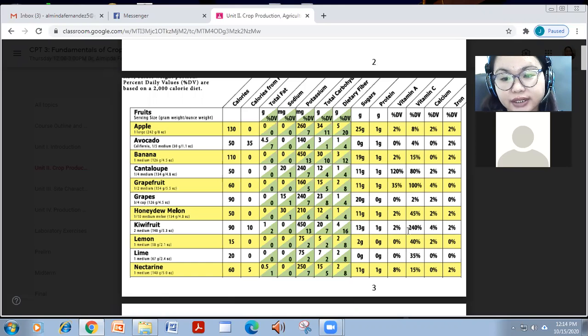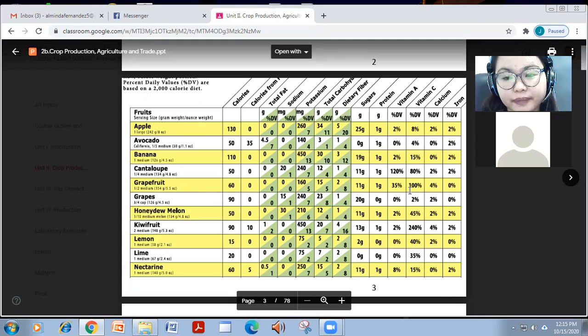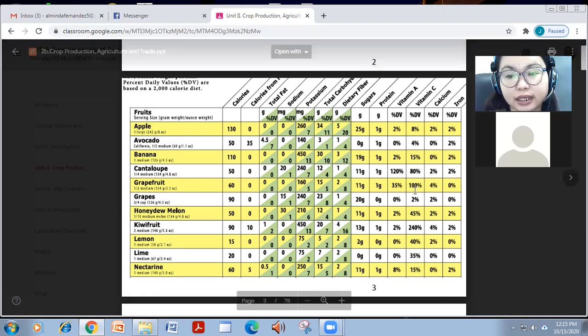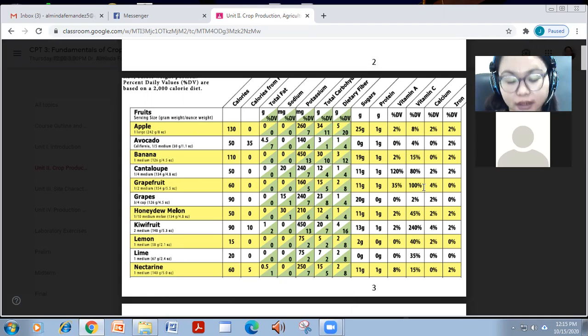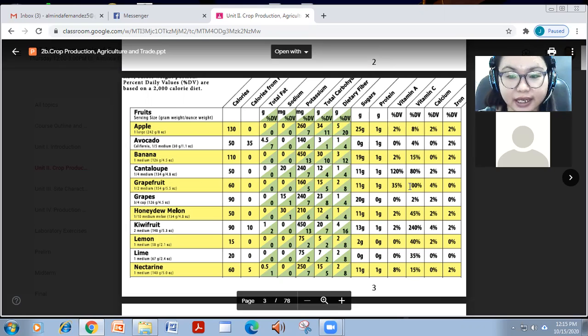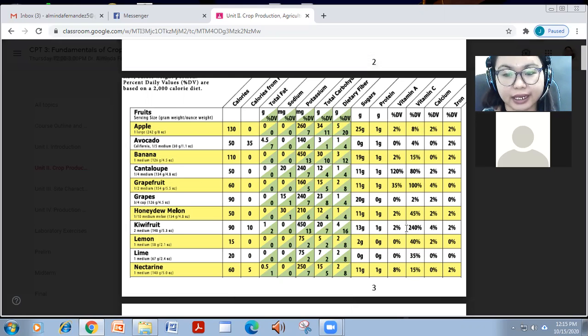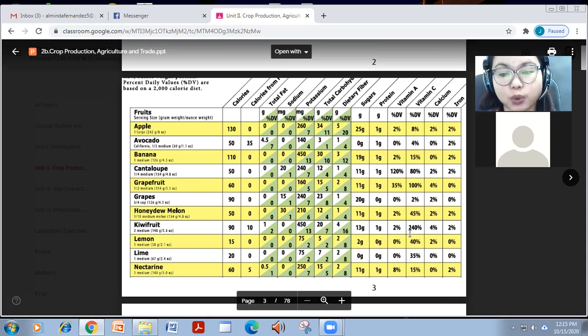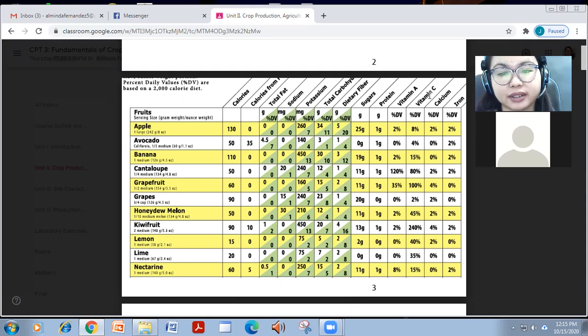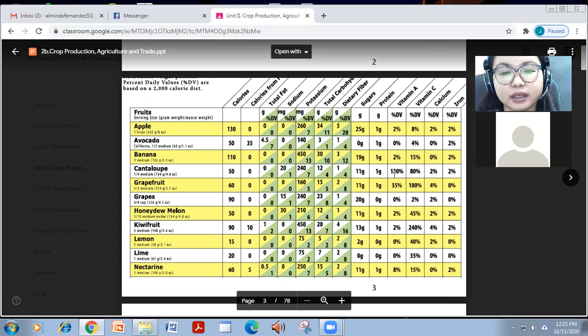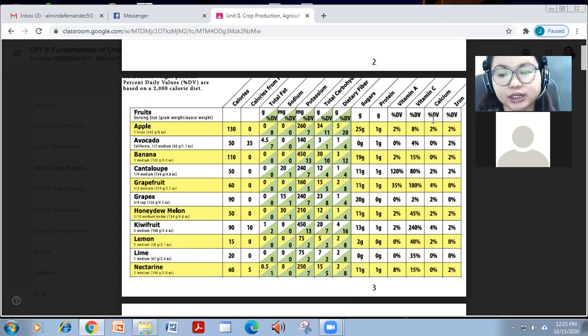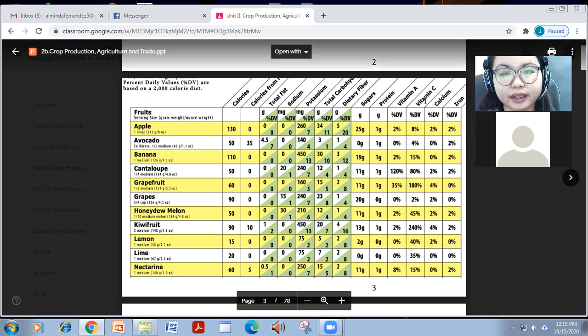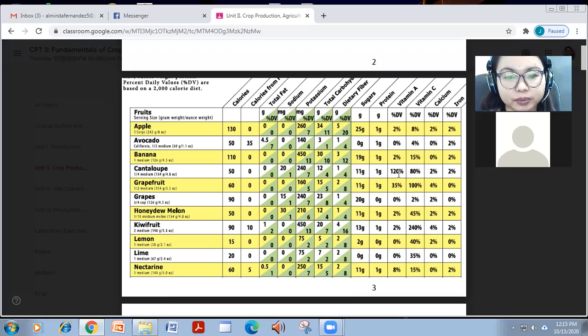As you can see here, grapefruit, a citrus, has 100% of vitamin C, so it can supply us based on a 2000 calorie diet 100% vitamin C. But more than that is the kiwi fruit, which is 240% of the vitamin C content, followed by the cantaloupe, which is 80%. So that's for vitamin C. For vitamin A, you can see cantaloupe has the highest among this group.